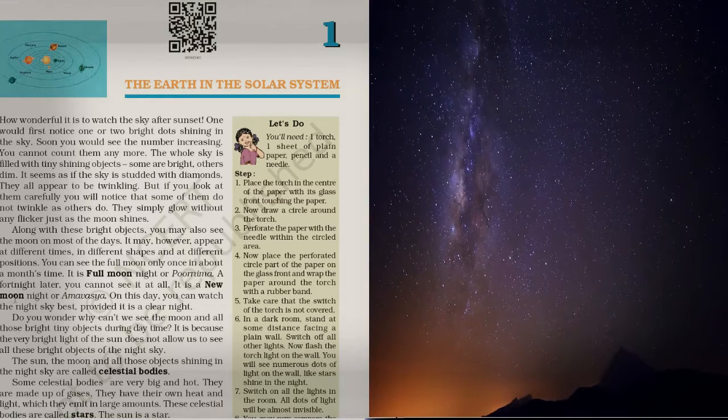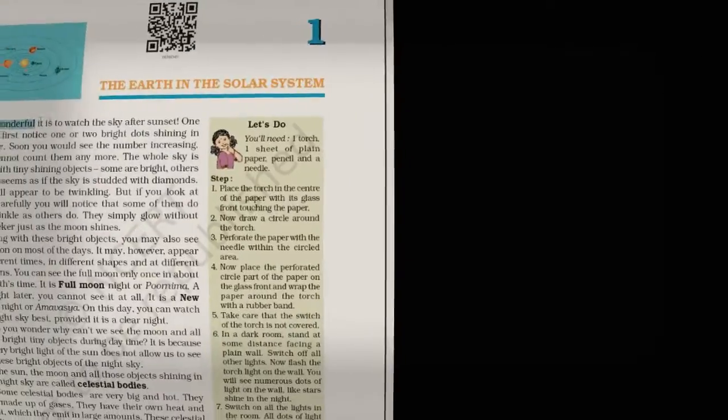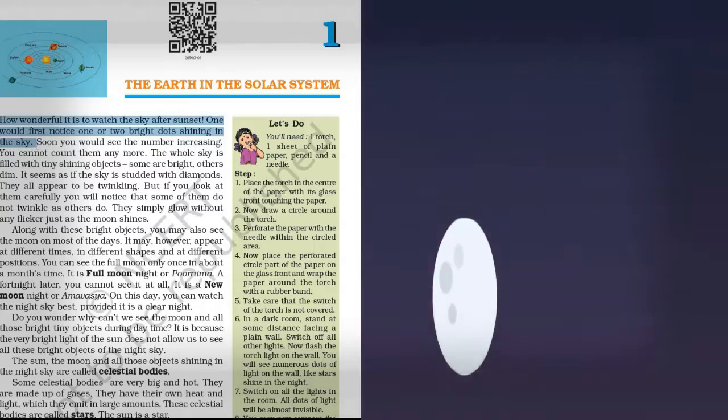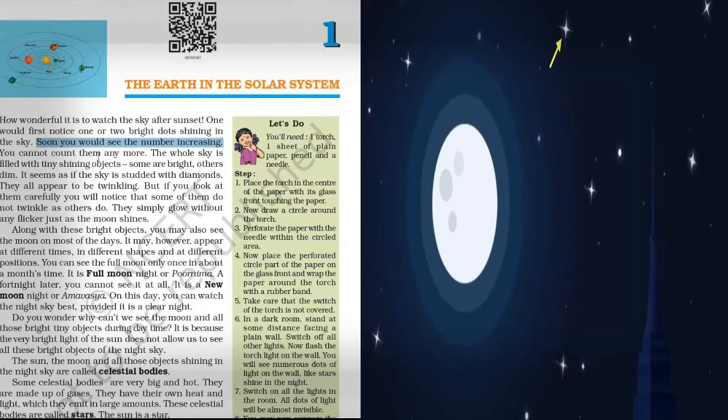So here in our book, the first line tells something about the sky. Let's read it. How wonderful it is to watch the sky after sunset. We will notice one or two bright dots shining in the sky. Soon we can see that the number is increasing, right? After then, you cannot count them anymore. The whole sky is covered with tiny shining objects, right? Some of them are bright and some are dim.